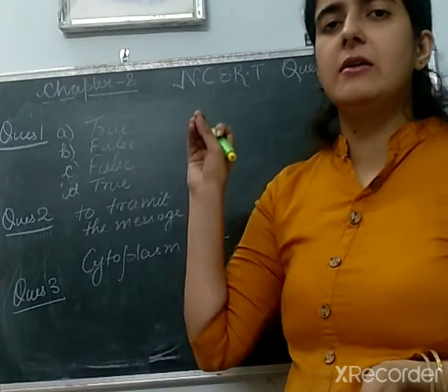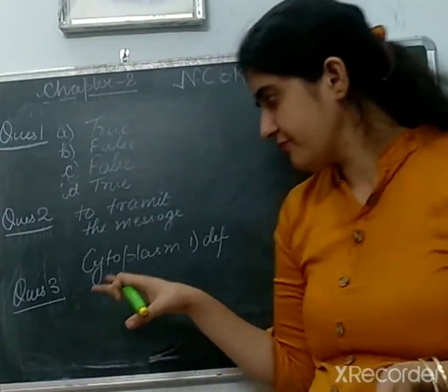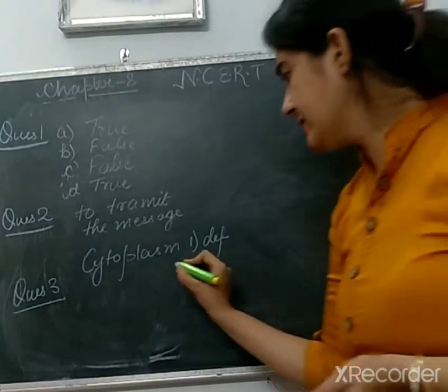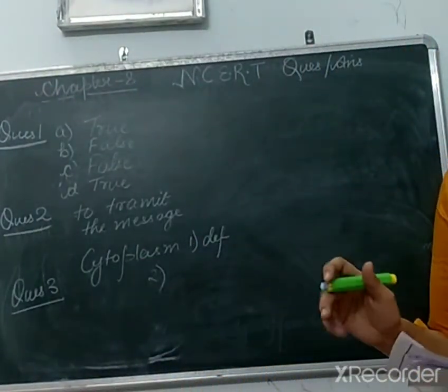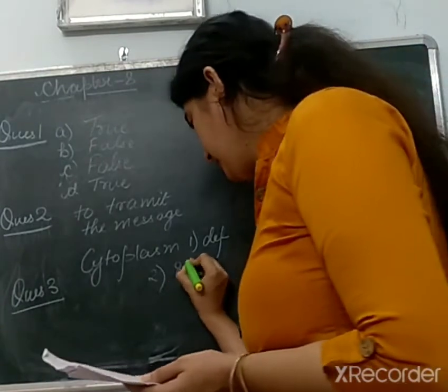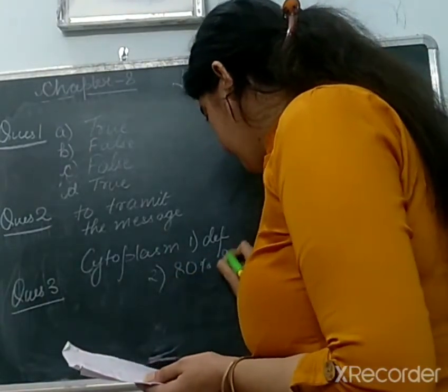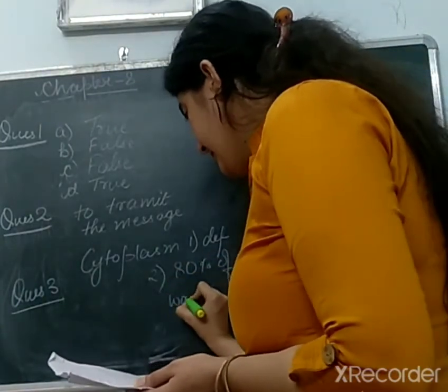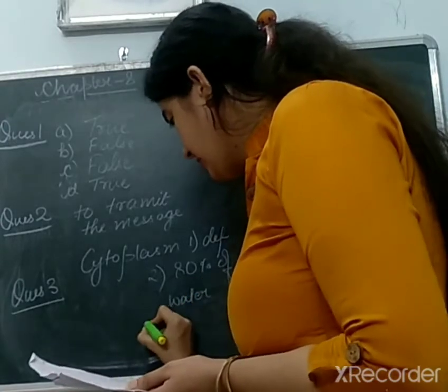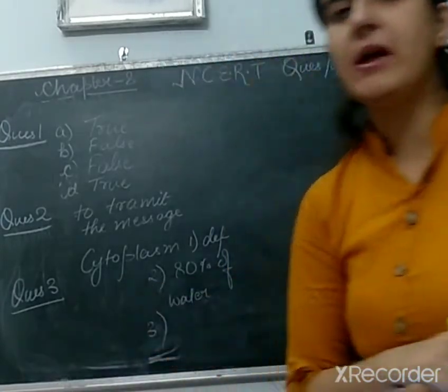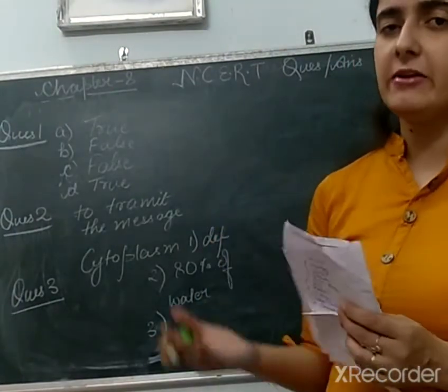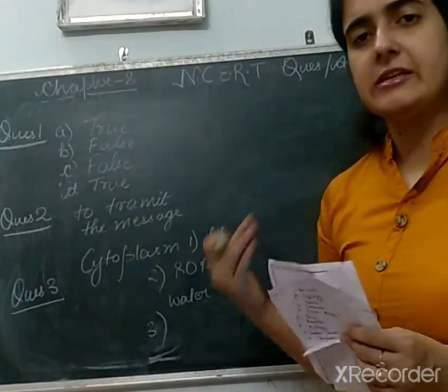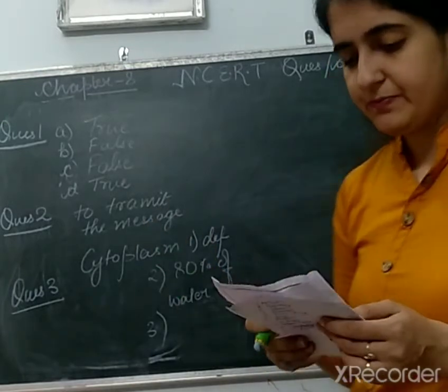Next, cytoplasm is made up of 80% water. And next you will write the function of cytoplasm: it carries all the metabolic activity and it exchanges substances, right?